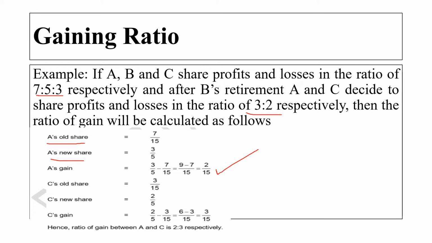Then C. His old share is 3 divided by 15 and his new share is 2 divided by 5. The gain that C is getting is new share minus old share, that means 6 minus 3. The gain C is getting is 3 divided by 15. That means the ratio of gain between A and C is 2:3 respectively. This is the gaining ratio.